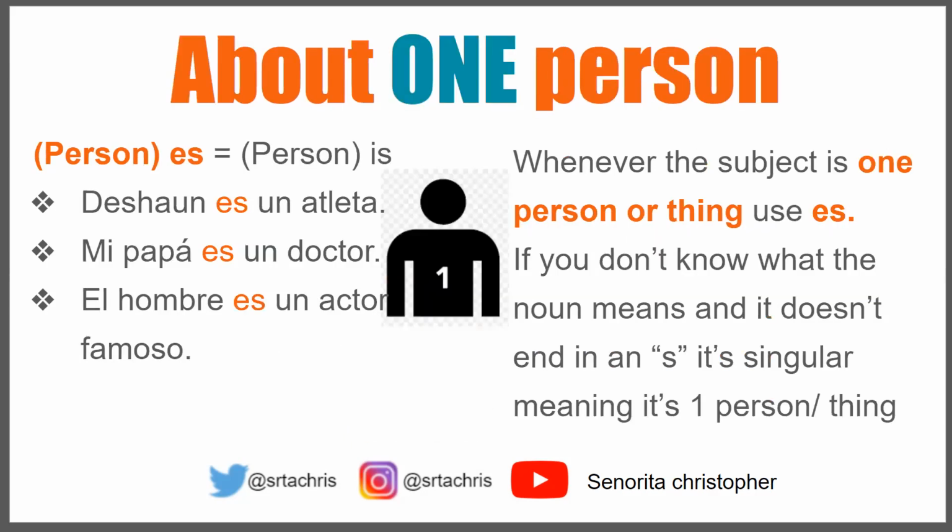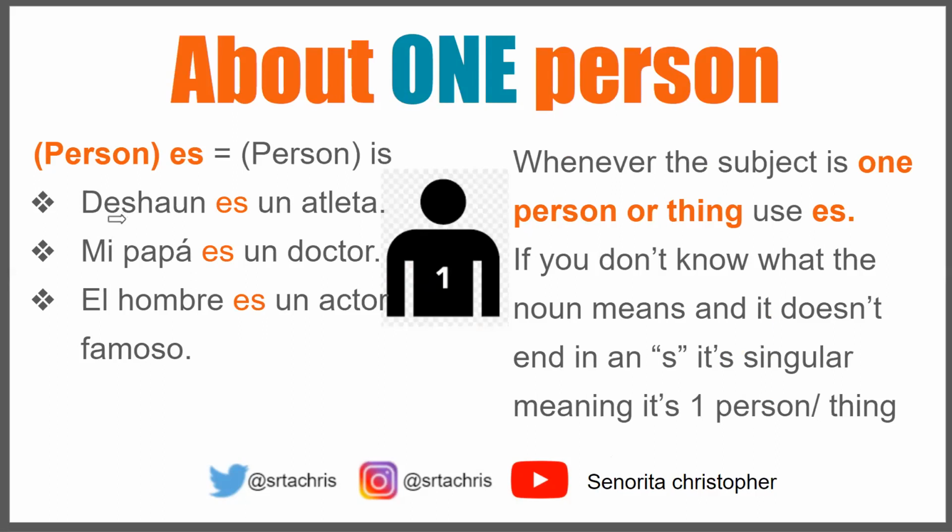So what about if we're talking about a single individual? Good question. If we're describing a person, we're trying to say Mary is funny or Sam is intelligent, we would use the verb es. The way we would construct our sentence is we put the person's name, then es, and then we enter our descriptor.